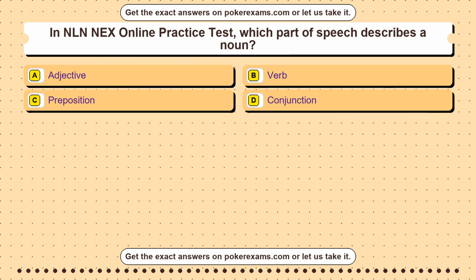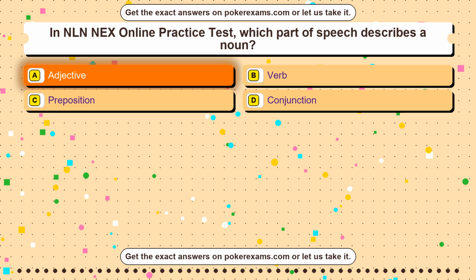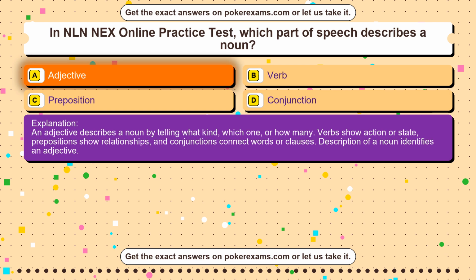Question 33. In NLN NEX online practice test, which part of speech describes a noun? Option A adjective. Option B verb. Option C preposition. Option D conjunction. The correct answer is option A. Adjective. An adjective describes a noun by telling what kind, which one, or how many. Verbs show action or state, prepositions show relationships, and conjunctions connect words or clauses. Description of a noun identifies an adjective.